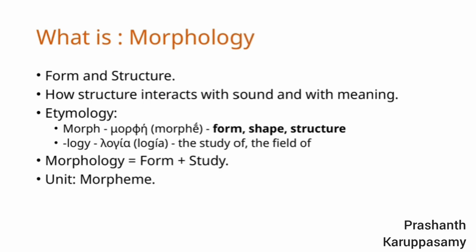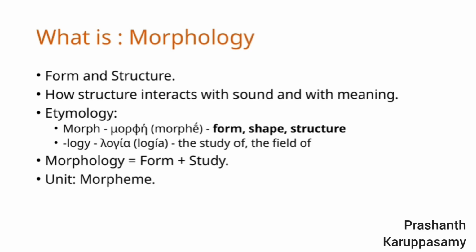Morph, which in Greek is mu omicron rho phi eta, meaning form, shape, or structure, and logi, from lambda omicron gamma iota alpha, or logia, meaning the study of or the field of. So, morphology is essentially the study of form and structure.